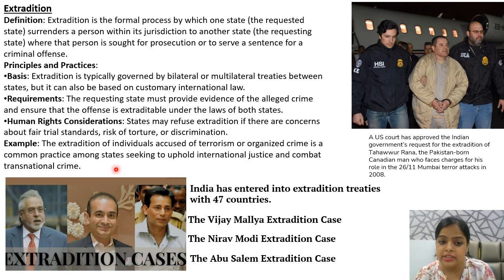So for example, extraditions of individuals accused of terrorism or organized crime, or we can say economic offenders, is a common practice among states seeking to uphold international justice and combat transnational crimes. So mostly there are three heads under which extradition cases fall. First is terrorism, organized crime, and also economic offenders. In case of India, the maximum are economic offenders. So let's take examples and study these cases. India has entered into extradition treaties with 47 countries. It means that these 47 countries have liability or obligation towards India to help India with the extradition cases.